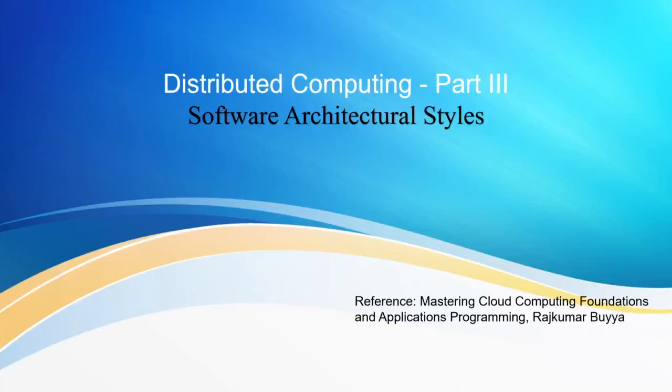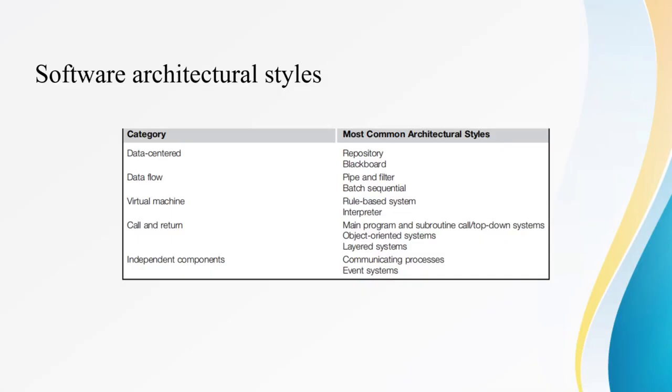So welcome back to our next lecture on distributed computing. As discussed in the previous video, we are going to see software architectural styles. So these were the software architectural styles that we had previously seen, and we'll be seeing each one of them in detail. So there are basically 5 categories of distributed systems, and the first one is data centered.